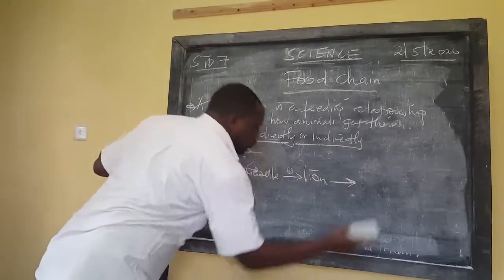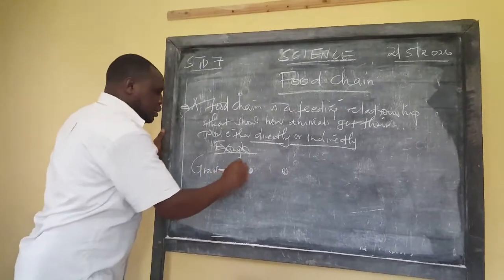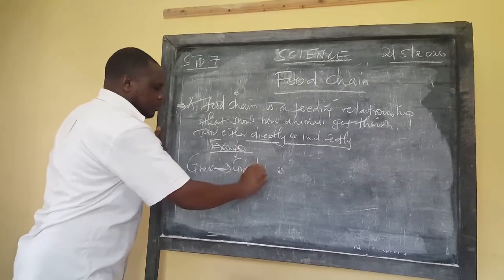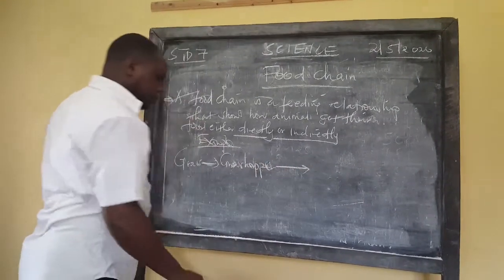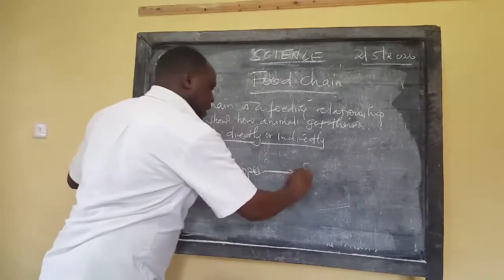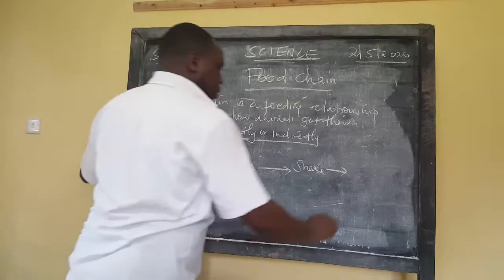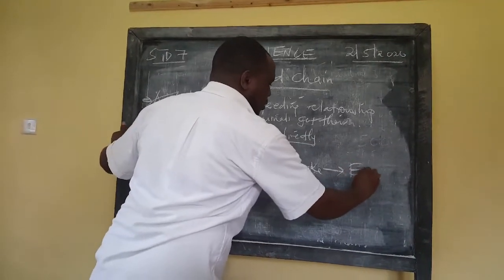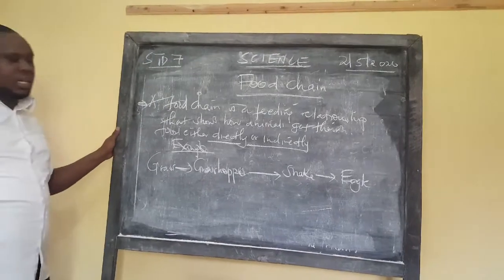But let me put a straight one so that we see what will happen. Grasshopper eaten by a snake, and a snake will be fed on by an eagle. Or even a vulture.